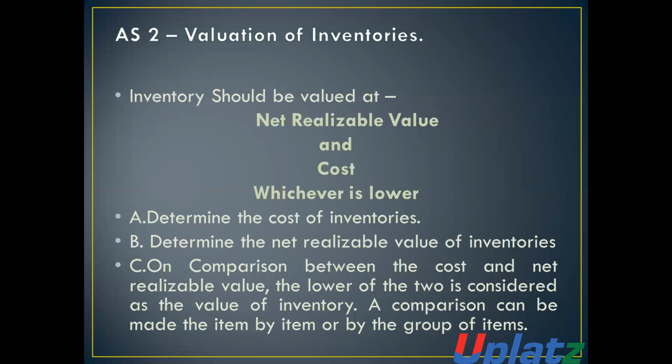That is, the value of inventory is net realizable value or cost, whichever is lower, for which we will determine the net realizable value of the inventory, the cost of inventory, and compare which one is lower. Which is lower is considered as the value of inventory.